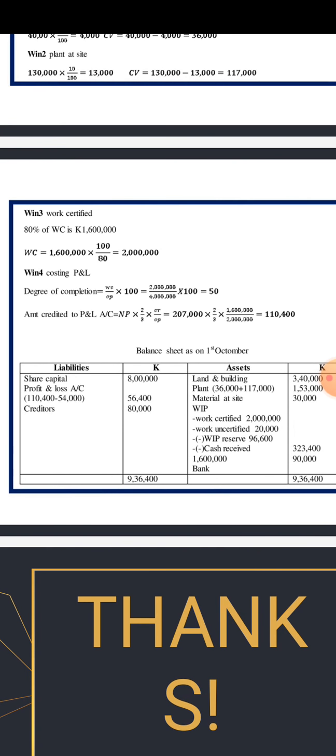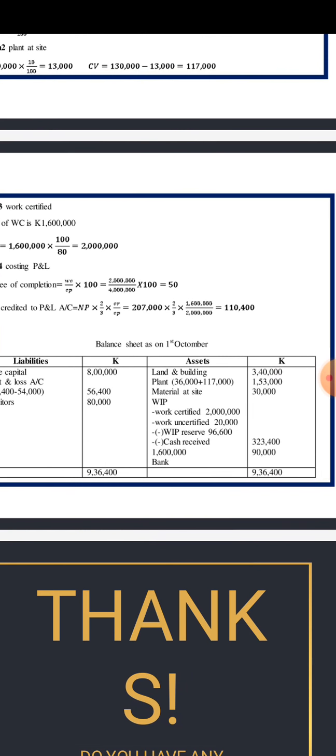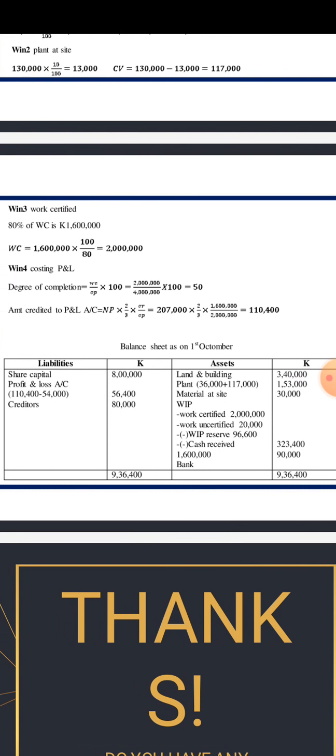We do the same to the liability side to see if this is tallying. If this is not tallying, then we need to see under assets where we have made a mistake. So here also we add this 800,000 plus 56,400 plus 80,000. It brings the same figure, 936,400. So since it has balanced, then we are done.